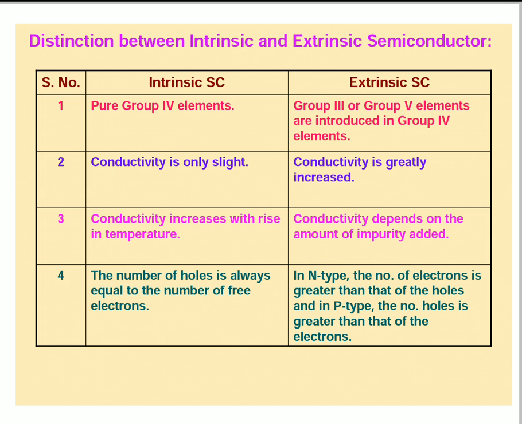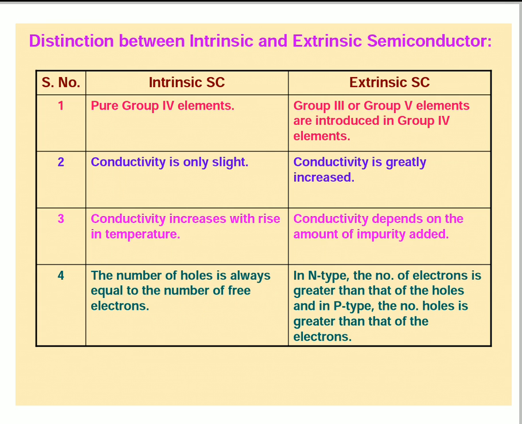Arsenic, antimony, phosphorus we can add to the pure semiconductors, that is silicon, germanium, to get n type. In that n type, the number of electrons is greater than the number of holes.